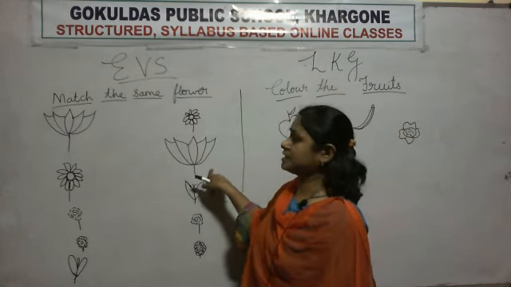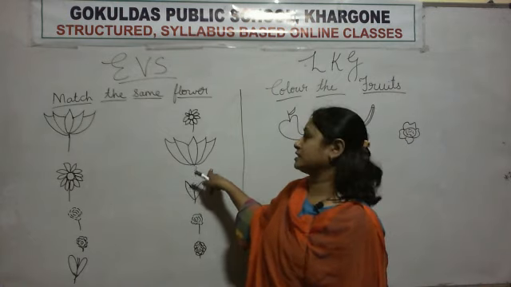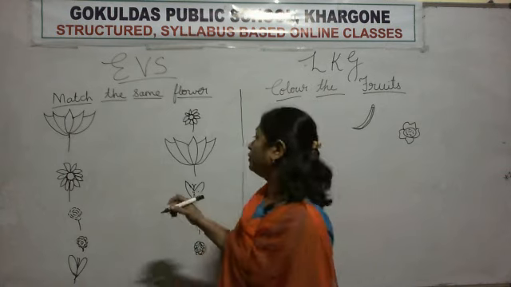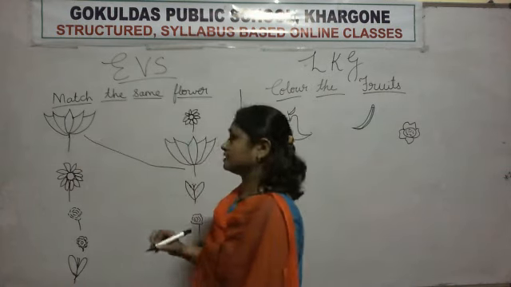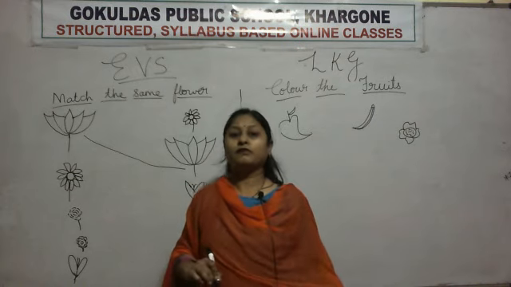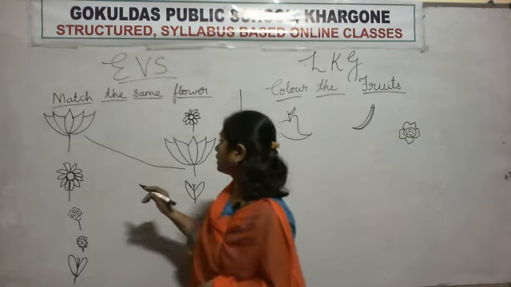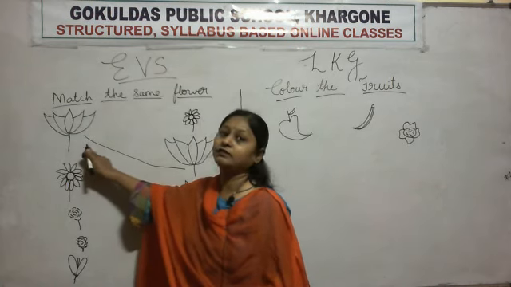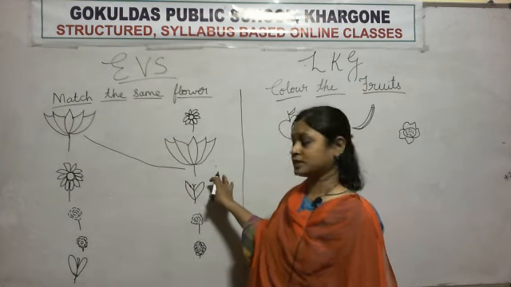Yes. Which flower is this? Lotus. So what we will do? We will match lotus with lotus. What we have done? We have matched lotus with lotus.